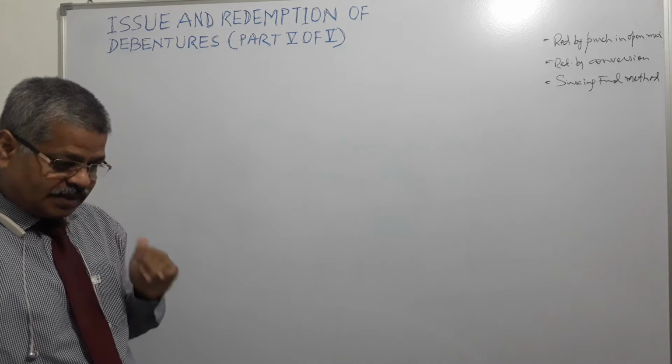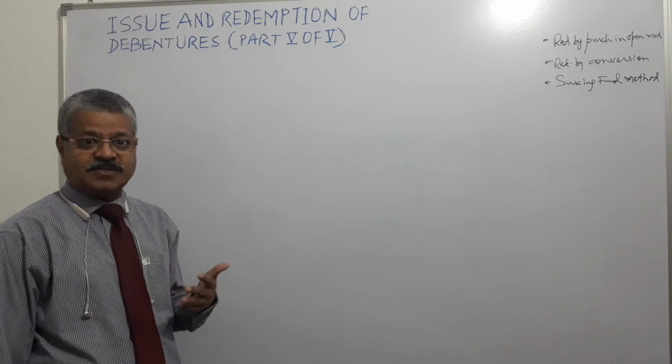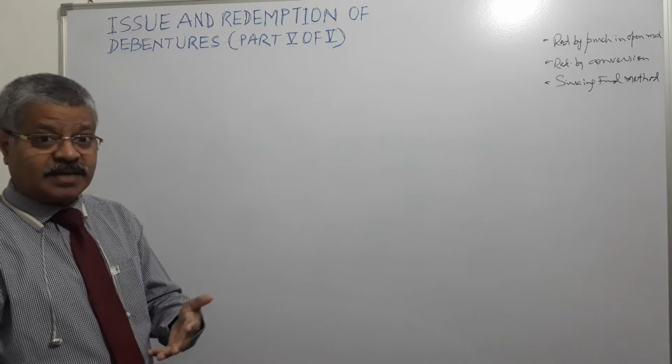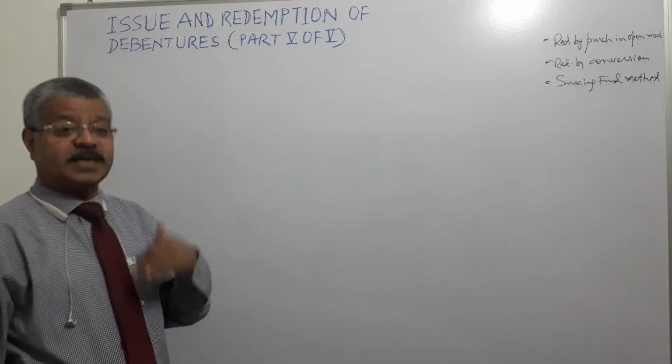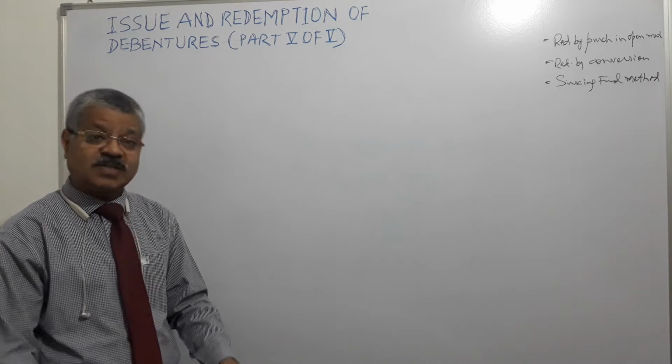Secondly, if a company finds that debentures issued earlier by it are presently available at discount in the open market, so it can go for redemption by purchase in open market.